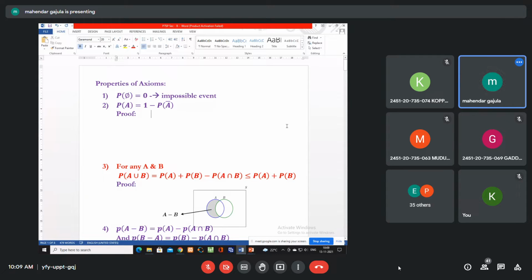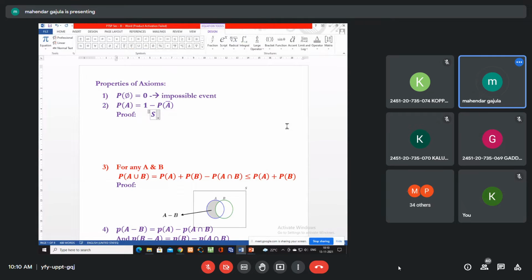In the second property, there are only 2 events, A and A complement. Union of all the possible events gives what? The sample space. So let us write S equals A union A complement.